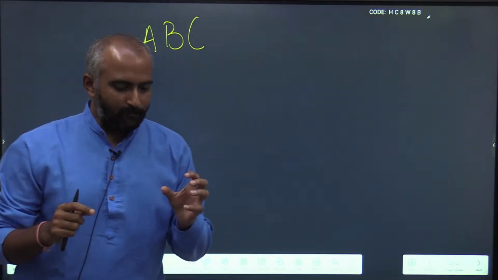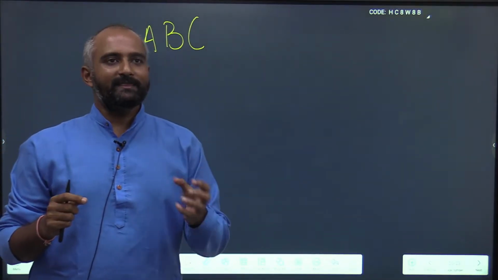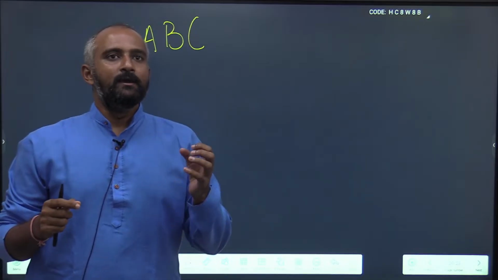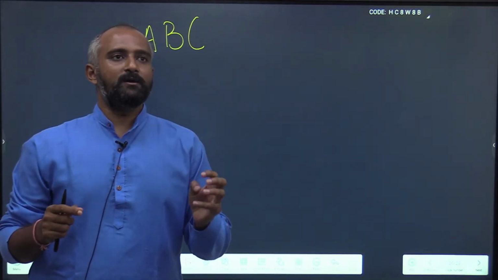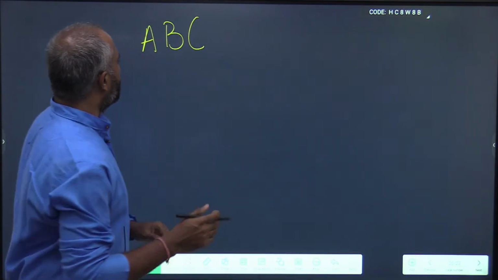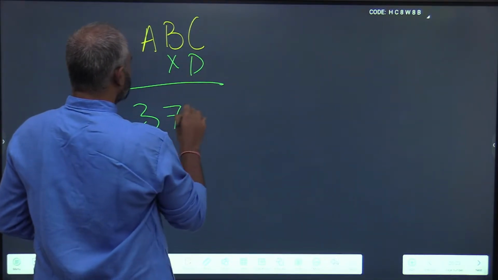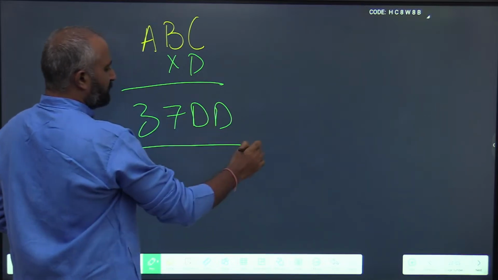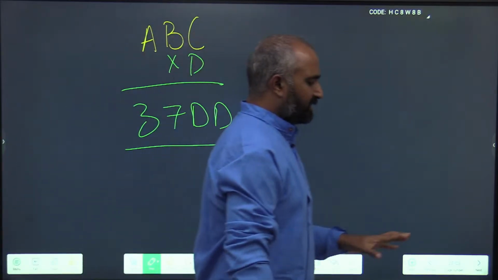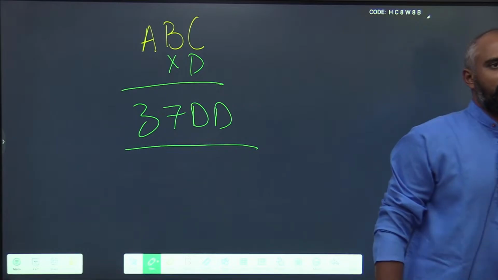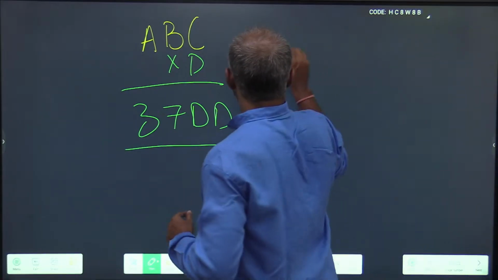It wants the people to think. Rather than doing it mechanically, UPSC wants people to think about the efficient way to solve a problem. So A, B, C into D results in 37DD. Forget cryptarithmetic, forget whatever I have thought. We all know this, right?